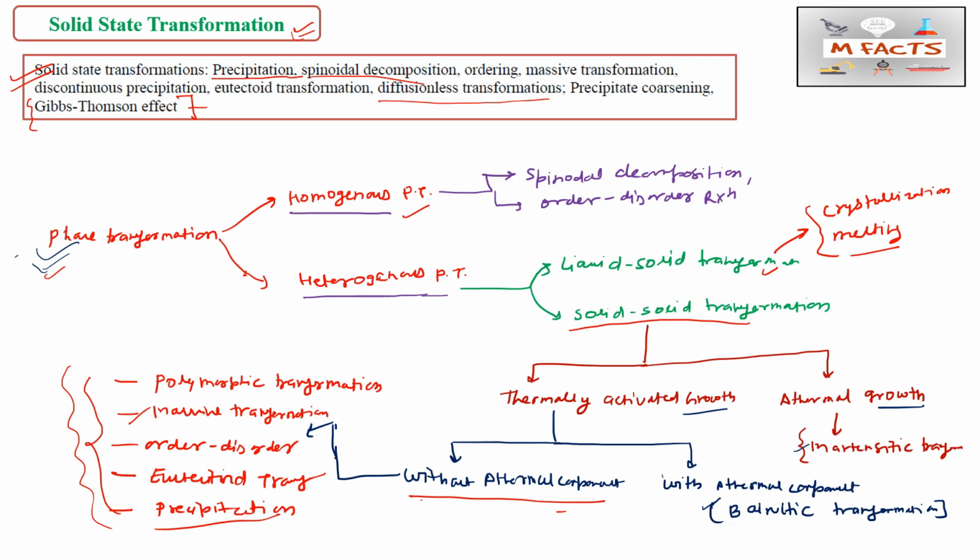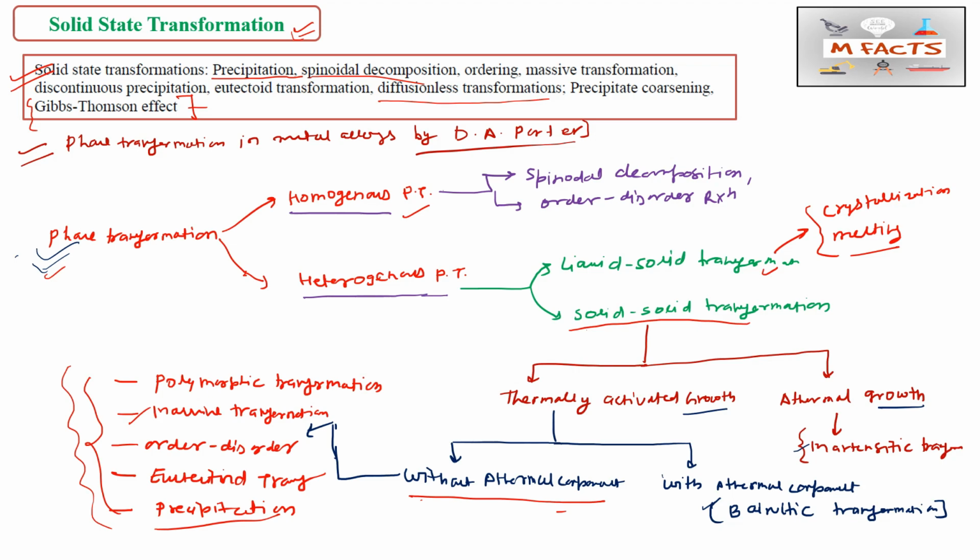There is a book, Phase Transformation in Metals and Alloys by D.A. Porter. This is the best book, and after this book I will not suggest any other book for reading. This is your main reference book for solid state transformation.